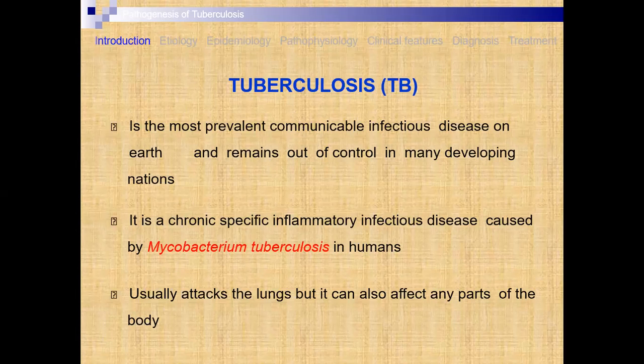Tuberculosis is a chronic, specific inflammatory infectious disease caused by Mycobacterium tuberculosis in human beings. Usually this microorganism attacks the lungs, but it can also affect other parts of the body, such as the bones, skin, liver, and kidney. These organs can be affected, so nowadays we see patients suffering from TB of the kidney, TB of the bones, TB of the liver. Likewise, we know the symptoms.